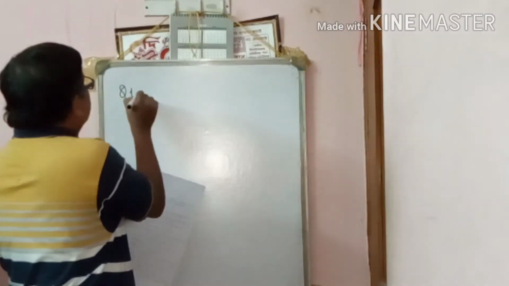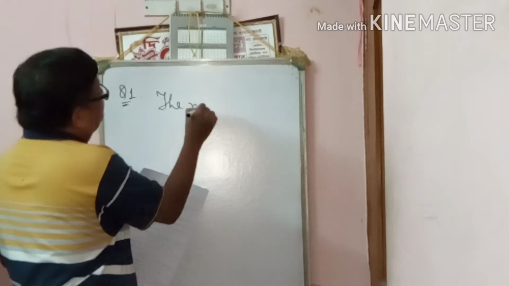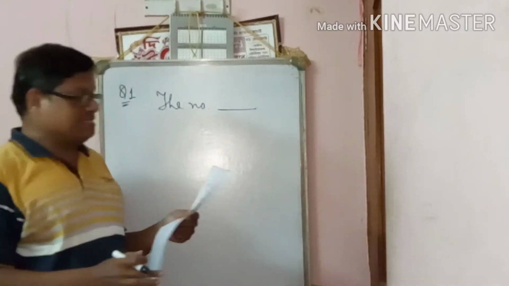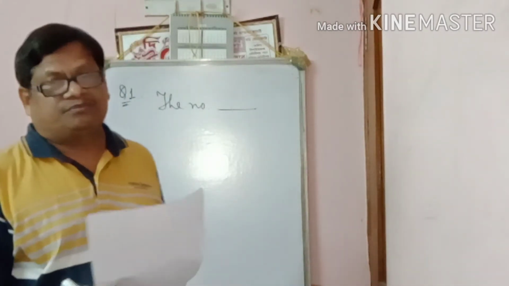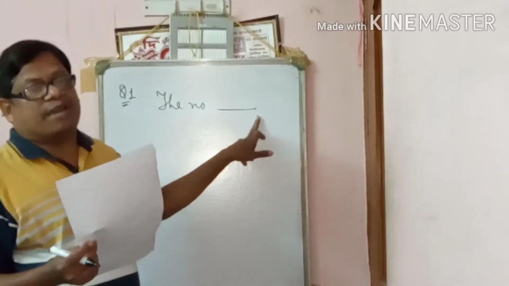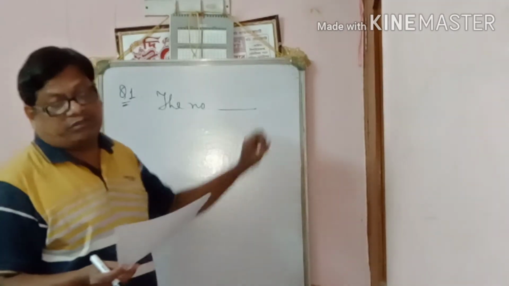Okay, first question: fill in the blanks. Question number 1: the number dash is called the additive identity of a rational number.